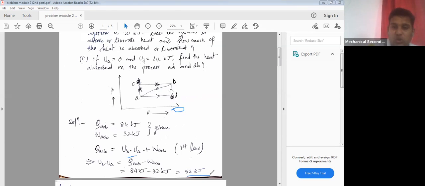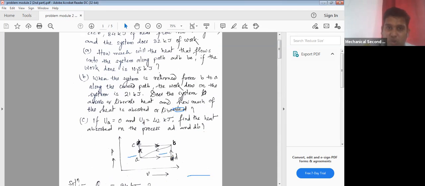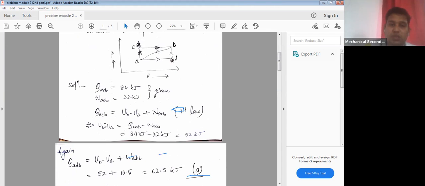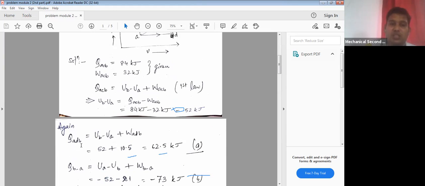So just apply the first law of thermodynamics again, and in place of UB minus UA, put this 52 kilojoule. For the path ADB, the work would be WADB, which is already given in the question: 10.5 kilojoule. You can see work done is 10.5 kilojoule, and you have to find QADB. So QADB is UB minus UA, just like here, plus WADB. That is 52 plus 10.5 kilojoule, that is 62.5 kilojoule. And this is the answer of the first part.